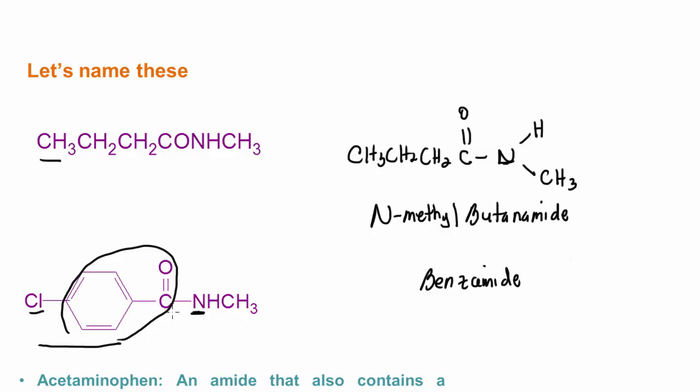Okay, and here bonded to the nitrogen we have a methyl group, so that'd be N-methyl, and then para to the carbonyl group we have a chlorine, so this would be p-chloro.